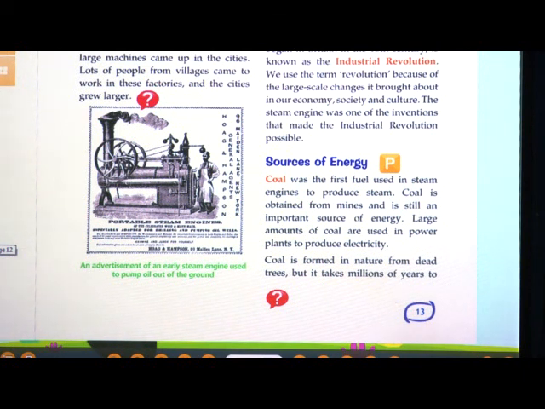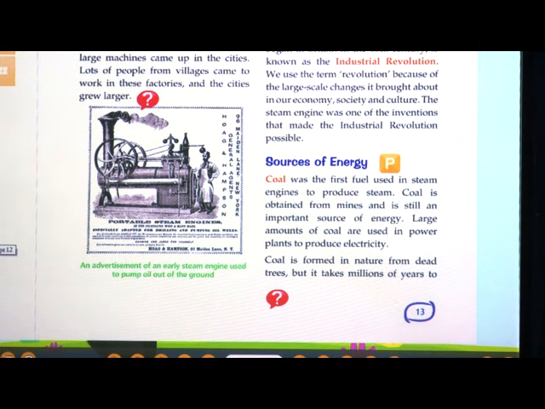So, in early steam engines, this coal was used to run the train, to run the engine. The coal was used to produce steam and to make the train move ahead. So, from where do we get this coal? This coal is obtained from the mines.